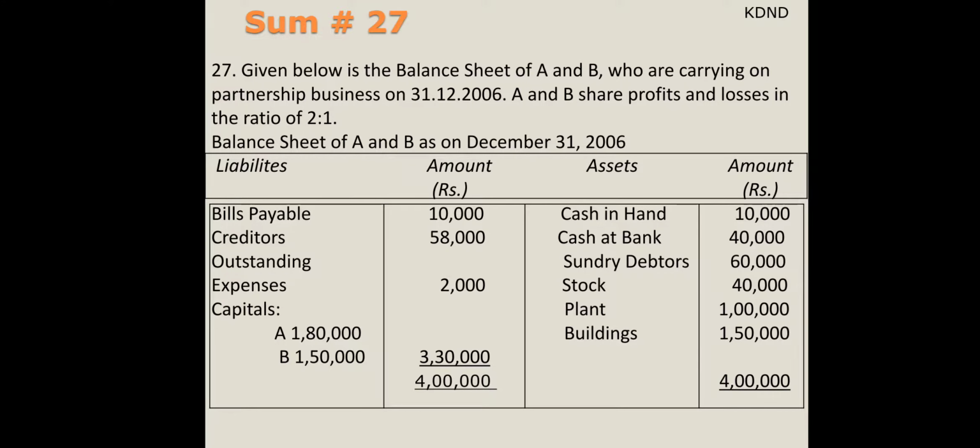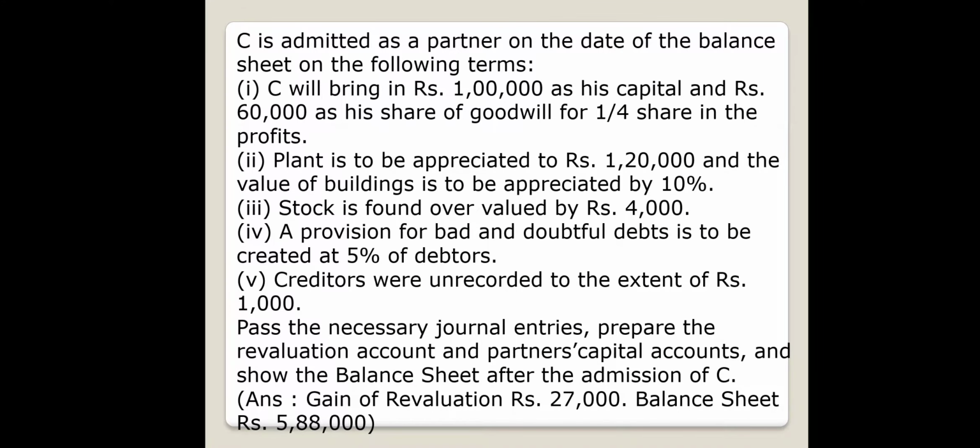So finally, let us read the sum. C is admitted as a partner on the date of the balance sheet with the following terms. C will bring 1 lakh as capital and 60,000 as share of goodwill for a 1/4 share in the profit. So the new partner brings 1 lakh as capital and goodwill premium of 60,000 for a 1/4 share.